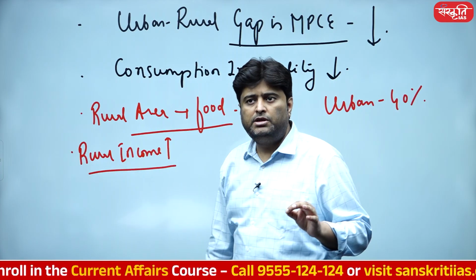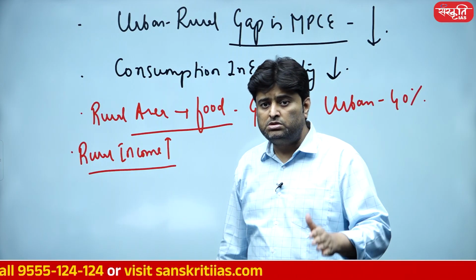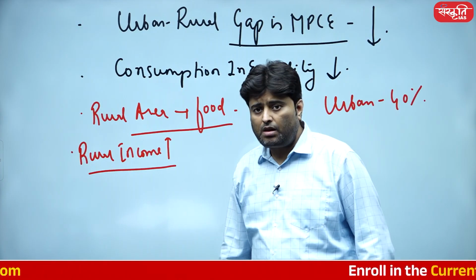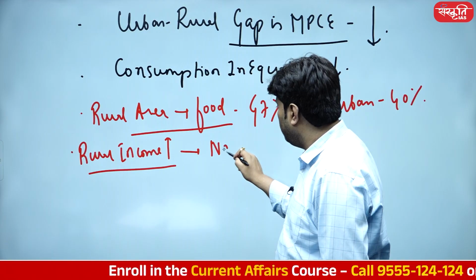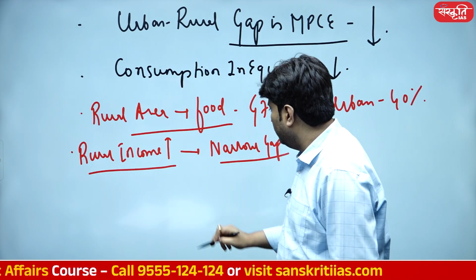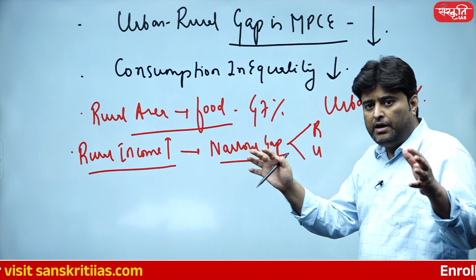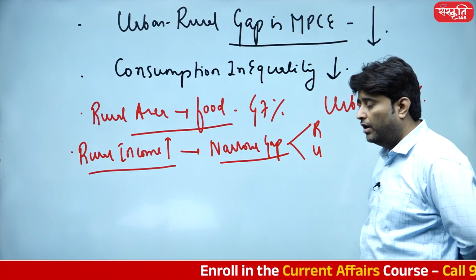If the rural economy is going to have a real boost in the upcoming 10 years, it would produce massive sunshine industries. So rural income is increasing, and there is a narrowing gap between the urban area and rural area when it comes to income. So the gap reduction is vindicated by point number 1.